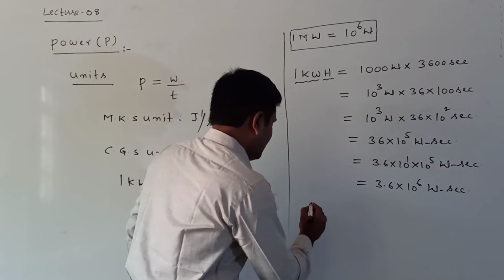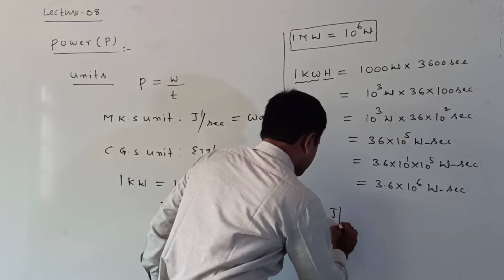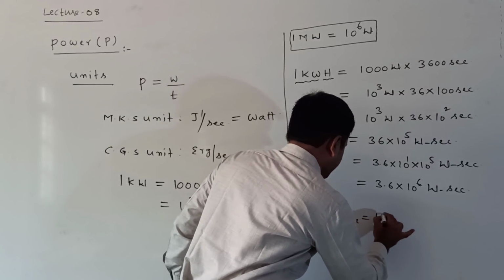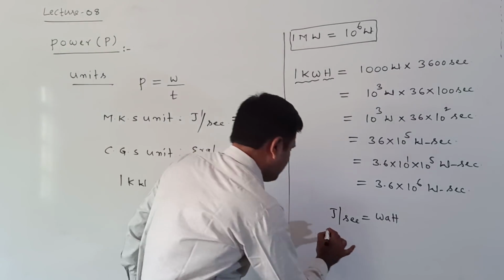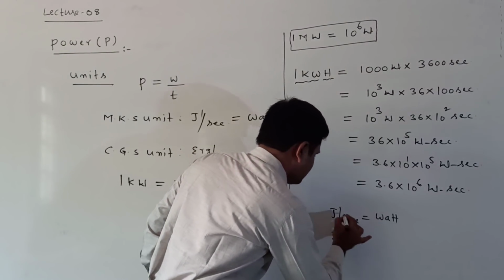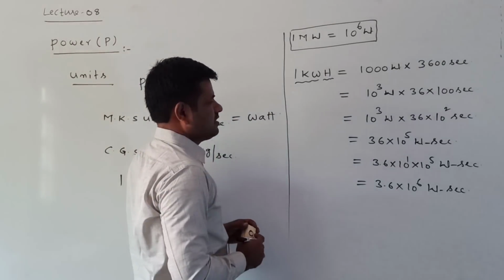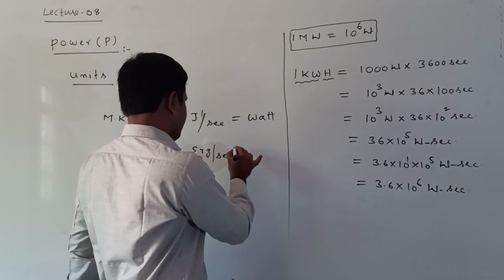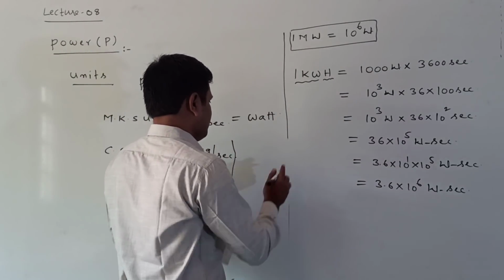Listen. Here we know that joule per second is called a watt. So joule per second means joule by second. This is a joule per second. Listen carefully.